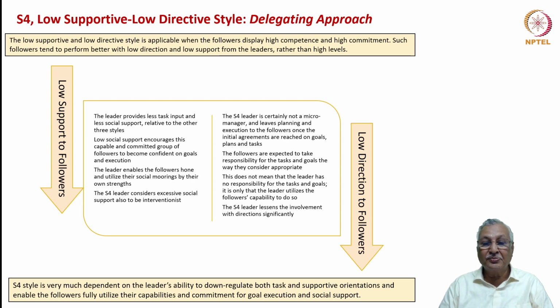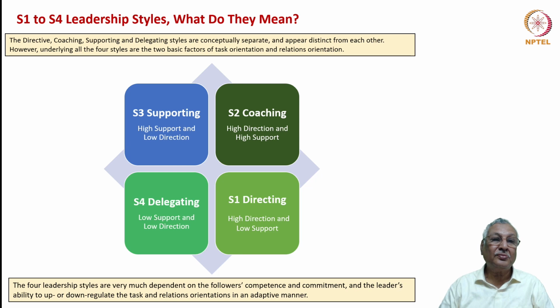This is very important. The S4 leader lessens the involvement with direction significantly. Again, it is dependent on the leader's ability to downregulate both the supportive approaches and the task approaches, which may be inherently present as traits as well as behavioral approaches in the leadership personality.